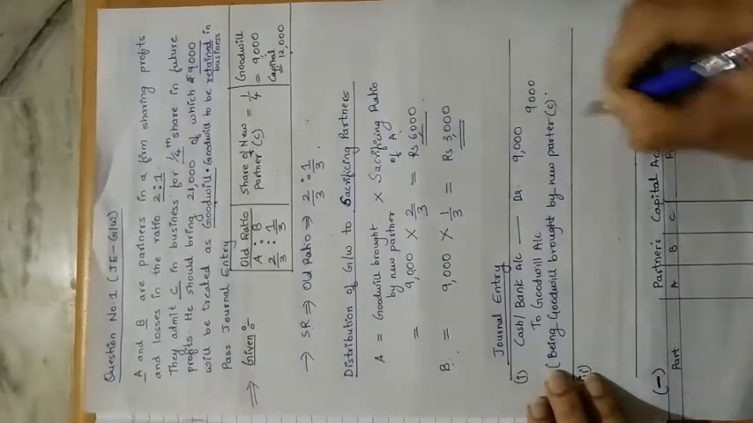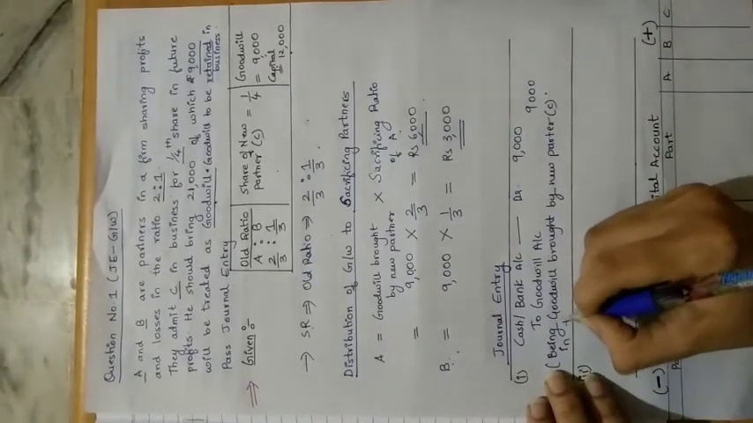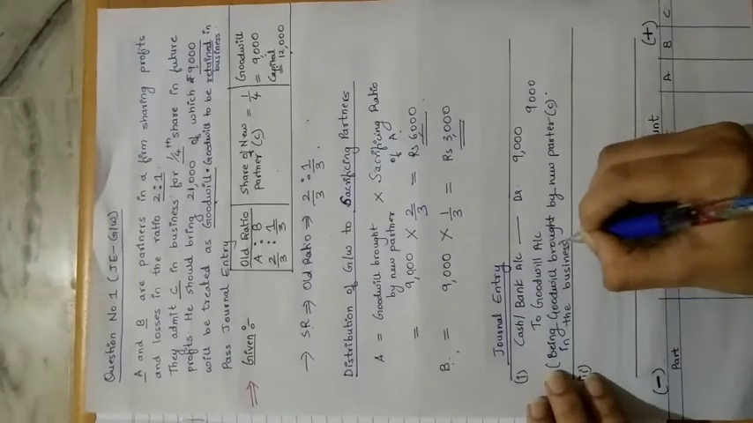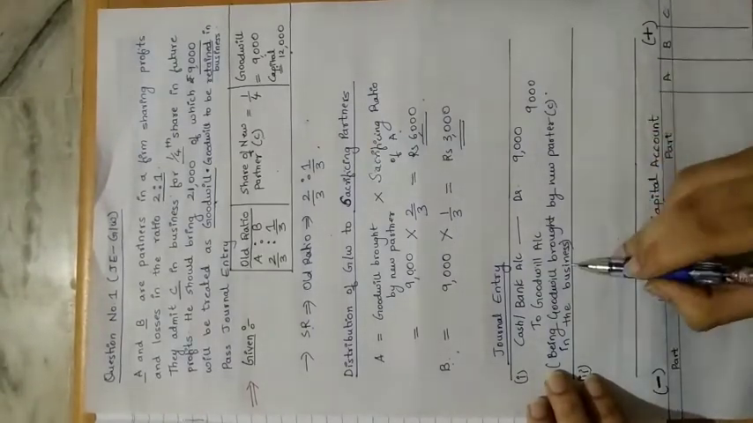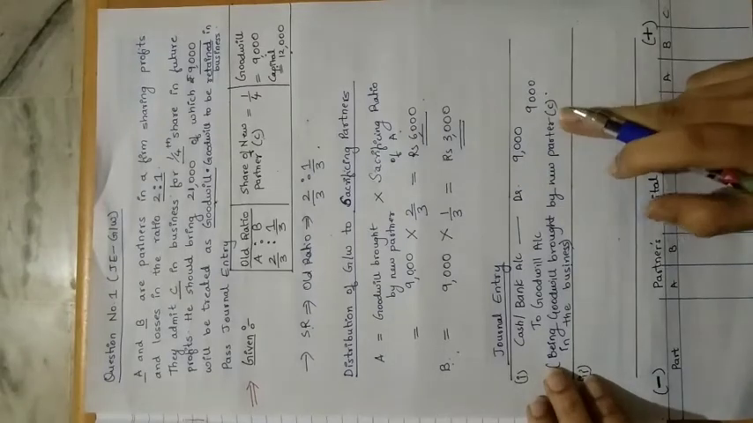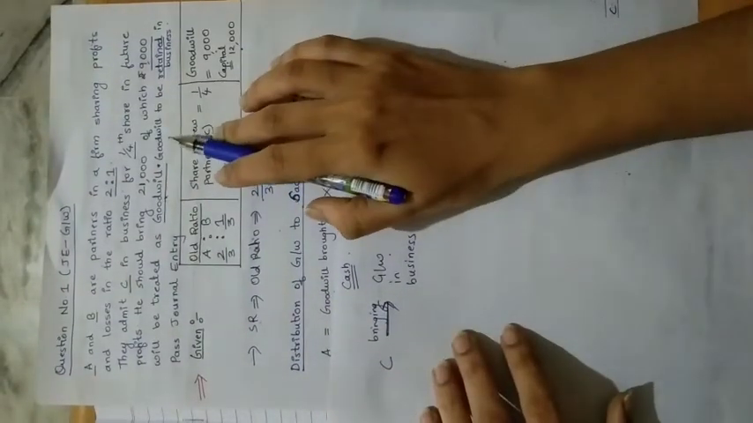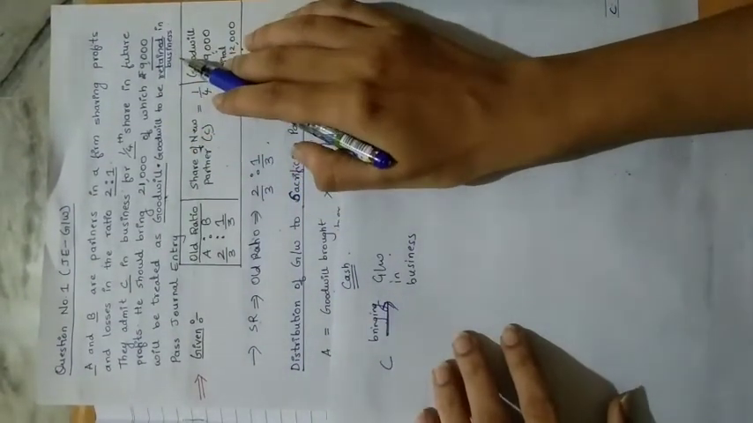Who is the new partner here? C, in the business. So when the goodwill is brought by the new partner in the business, this is how you are going to record the entry. Now here, what is given? Goodwill to be retained in the business means what?